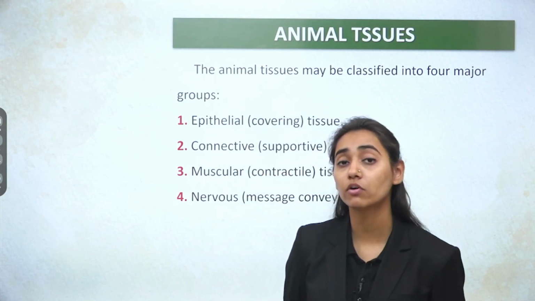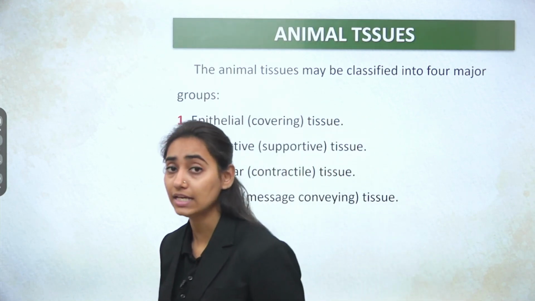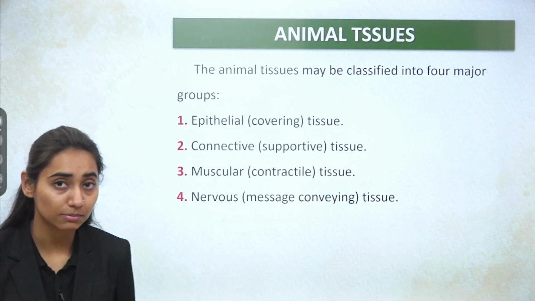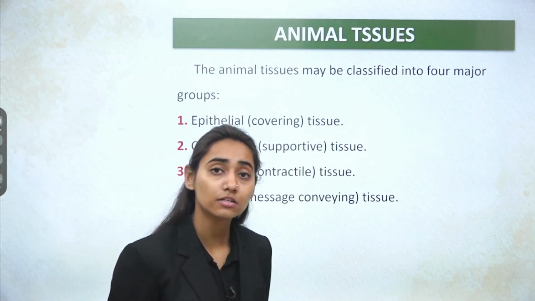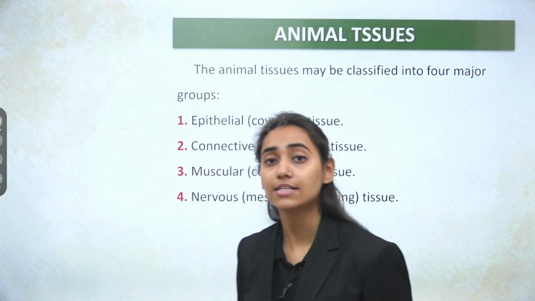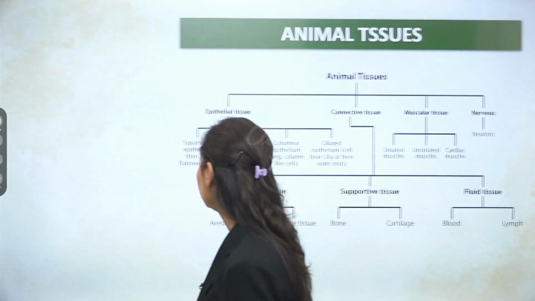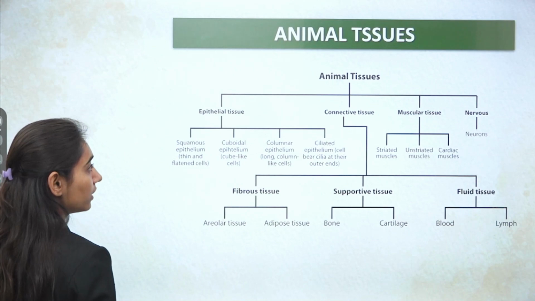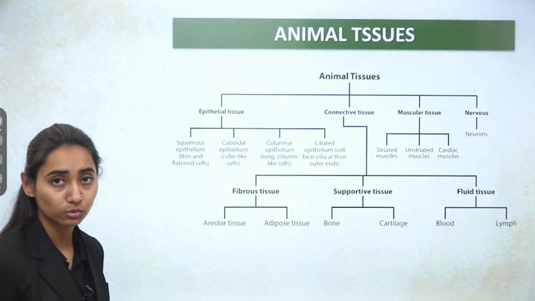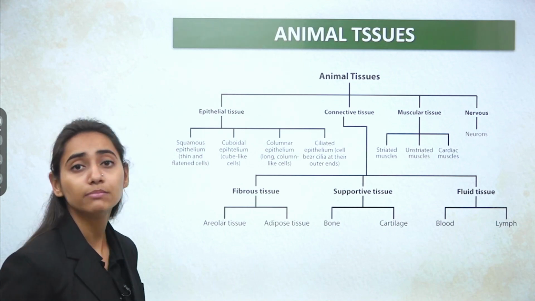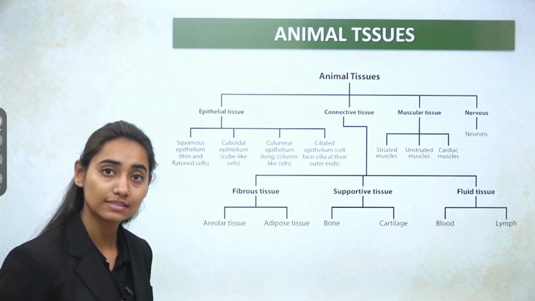They are responsible for all the actions of your body. They carry the stimulus from the muscles to the brain, and from there a response is generated, and when a response is generated, you perform that specific function. So this is the classification, or you can say a very easy flow chart, which will help you to memorize the different types of tissues that exist in animals.